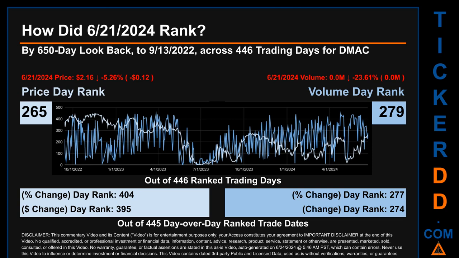The price's day-over-day percentage change, dropping minus 5.26% on June 21, 2024, had a day rank of 404 while its dollar difference of minus 12 cents had a rank of 395 when compared day over day across 445 trading days. Volume's percentage change and difference were ranked respectively at 277 and 274.